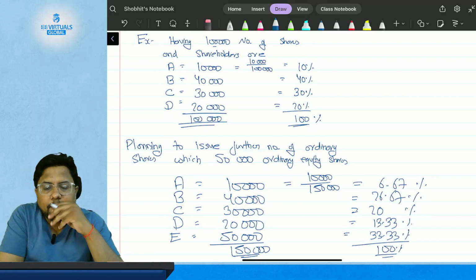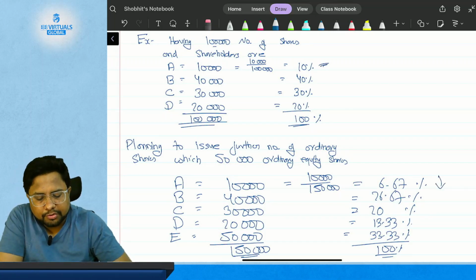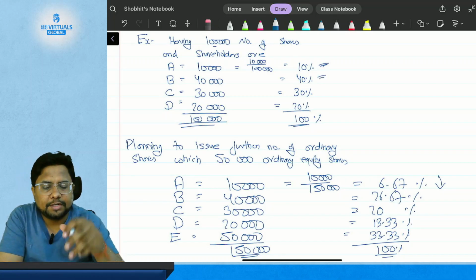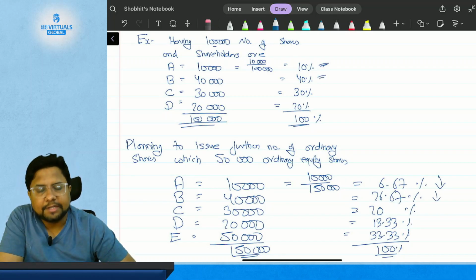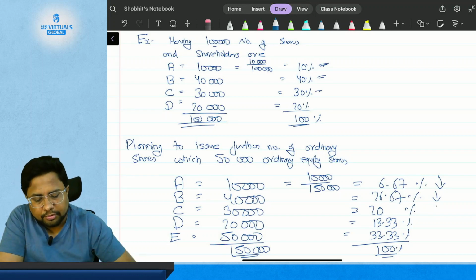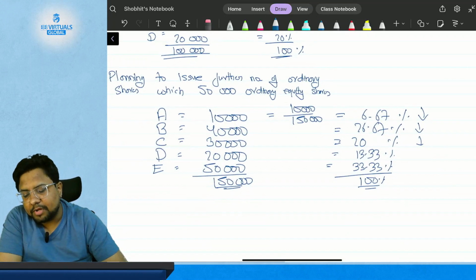Now what happened? A, which was holding earlier 10%, is now reduced to 6.67%. B, which was having 40%, is now reduced to 26.67%, and C, which was having 30%, is now reduced to 20%. What did this result in?